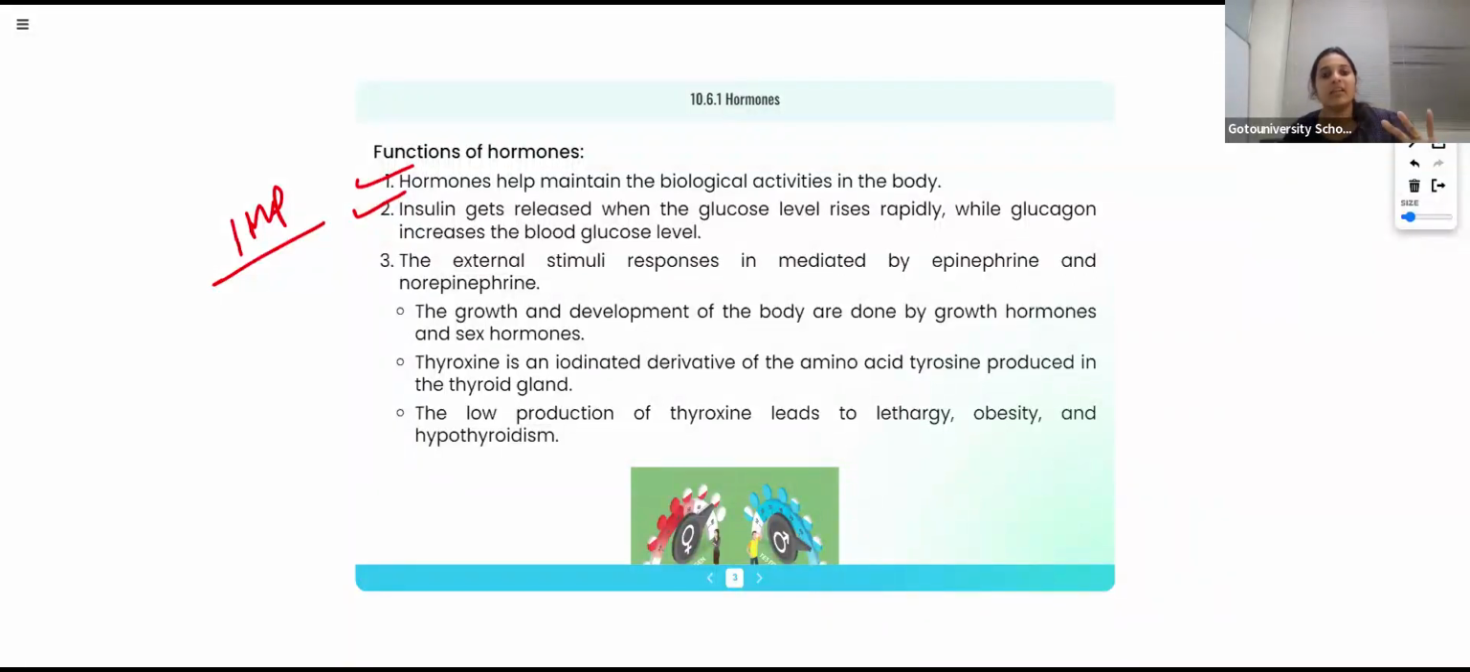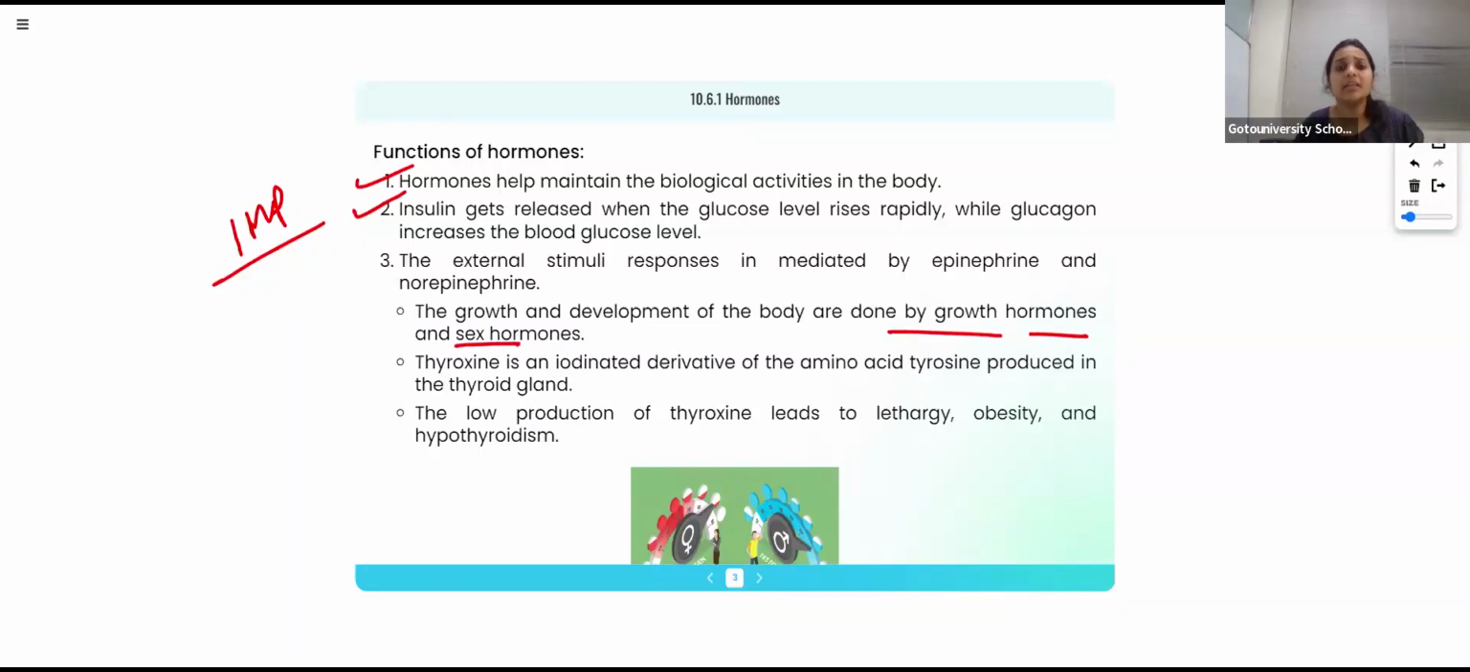Okay, then they will ask, the external stimuli responses are mediated by epinephrine. And these hormone names are also important because they will ask specifically, this hormone is helping for what, this hormone is helping for what, like that. Then the growth and development of the body are done by growth hormones and sex hormones.